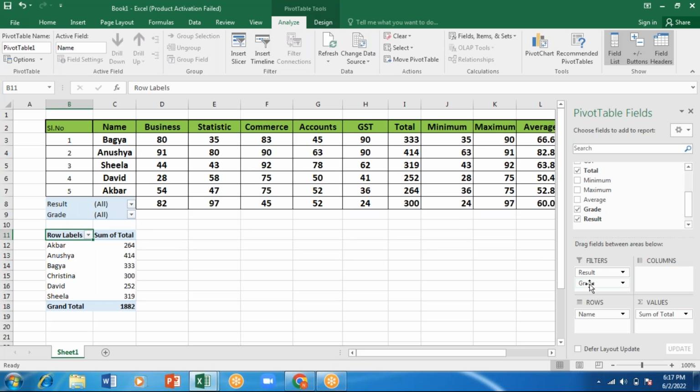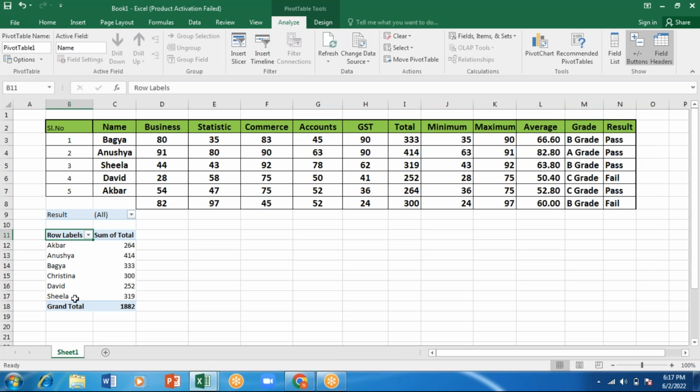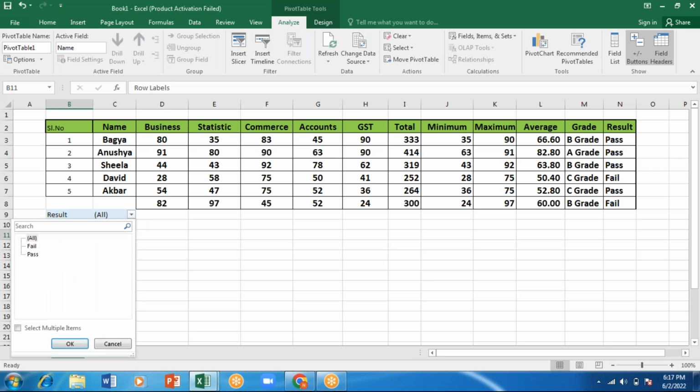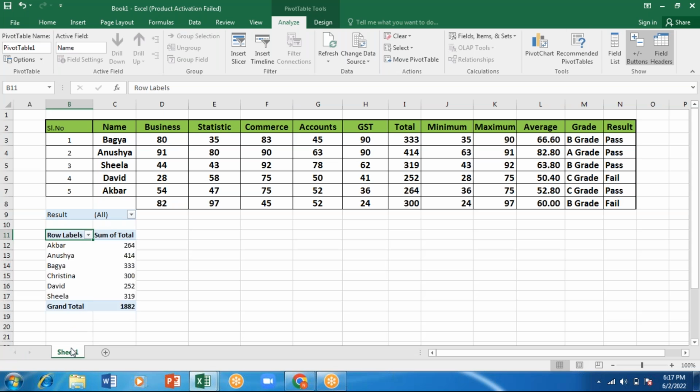So the grade, if I don't want this grade to appear, I can also remove it. I'll remove this. Now after this, I'll close this. For the name of the student, I'm getting the total marks here. The result I've taken here. Now I just want to see only the students who failed. Only fail I want to select, and I'll click on OK.